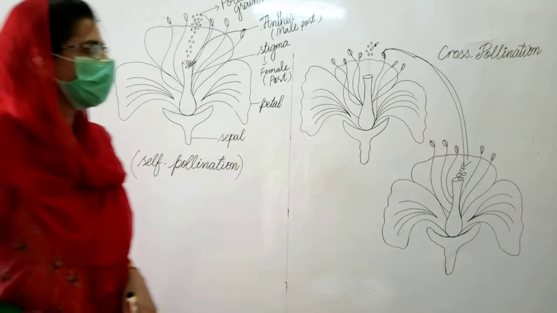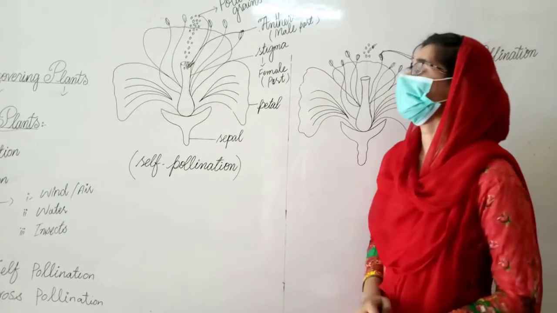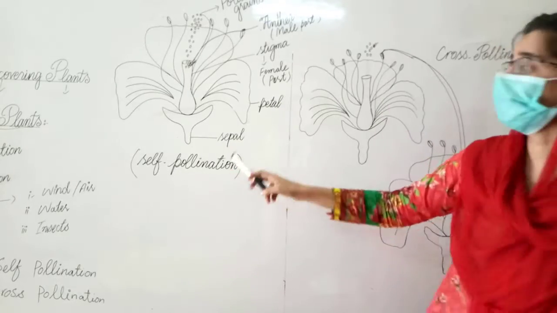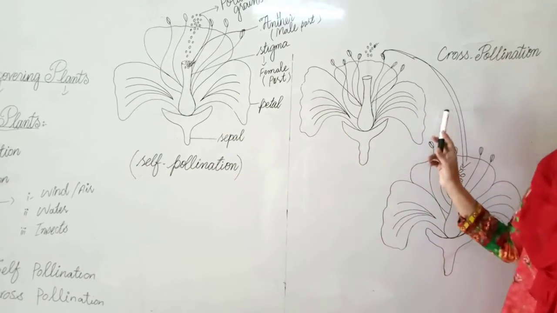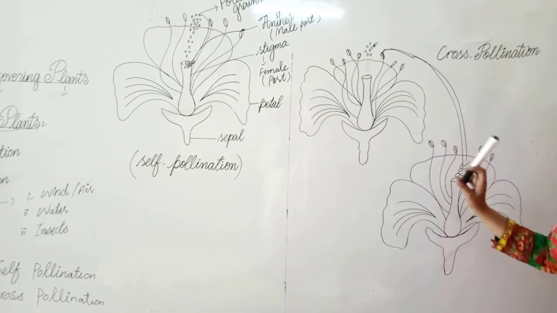Here is the difference between self-pollination and cross-pollination: in self-pollination, the transfer of pollen grains is within the same flower, whereas in cross-pollination, the transfer of pollen grains is to a different flower.